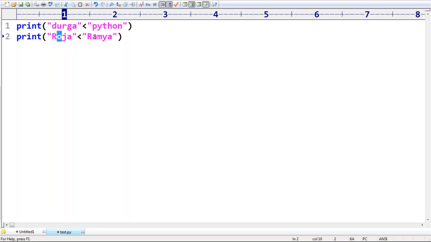Then the second letter, O and A. Sir, O is greater than A, but you are using the less than symbol. That's why it is false. Remember this one, sir. Here I'm using the less than symbol, that's why false. Next, the first one is nothing but true.